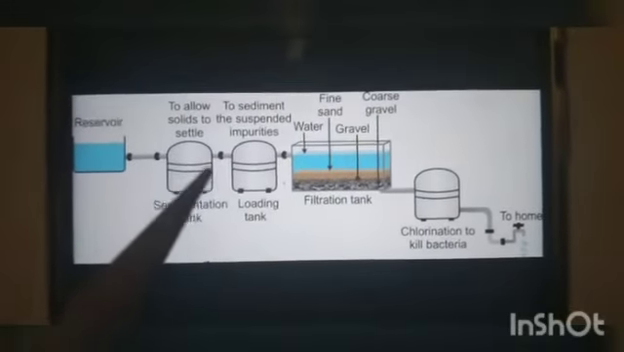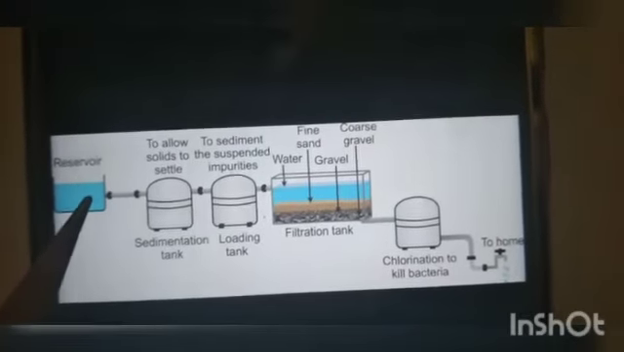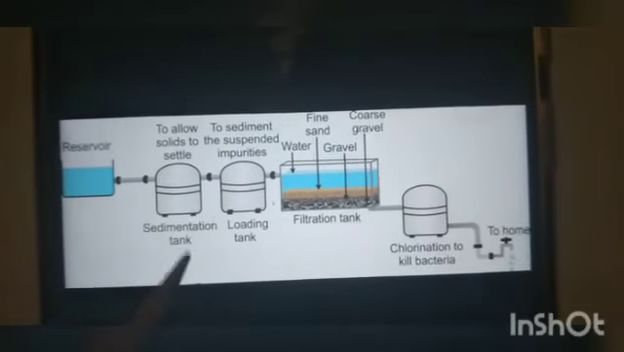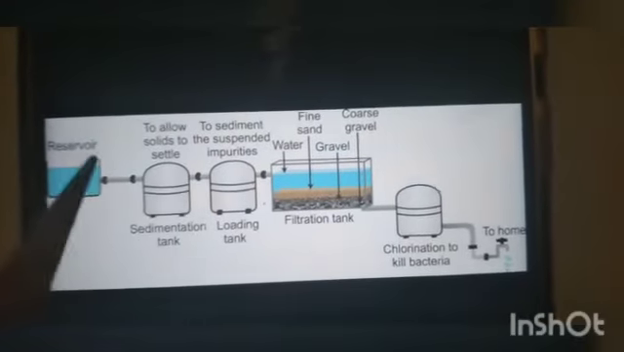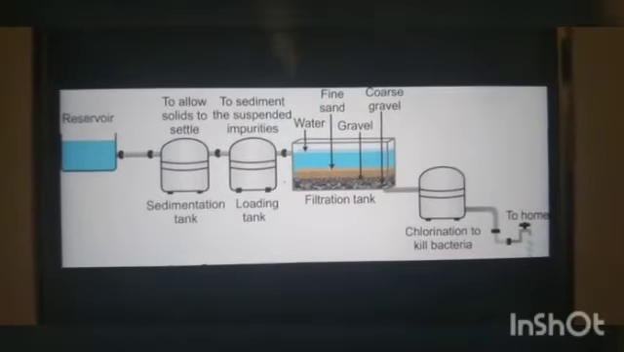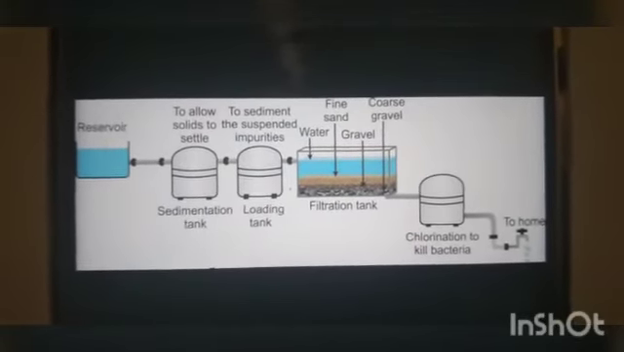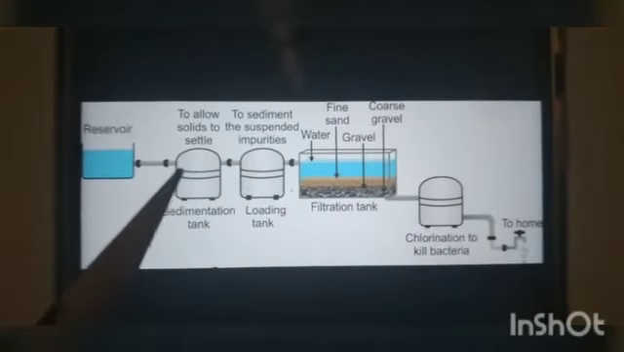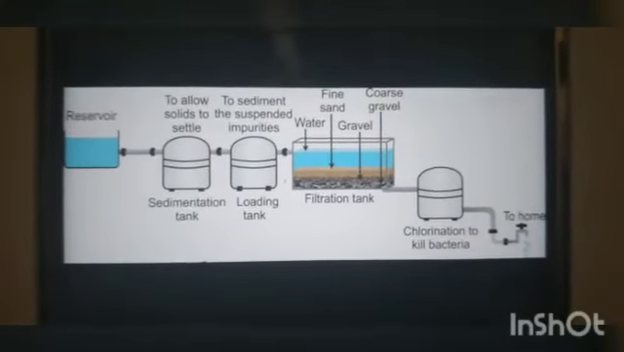So this is the purification of water. It is a reservoir. It contains impure water. From here, the water will go to the sedimentation tank. Here all the granules or any sand particles will settle. Sediment means all the heavy materials like stones or small dust will deposit here. The upper layer of the water will go to the next tank, that is called the loading tank.